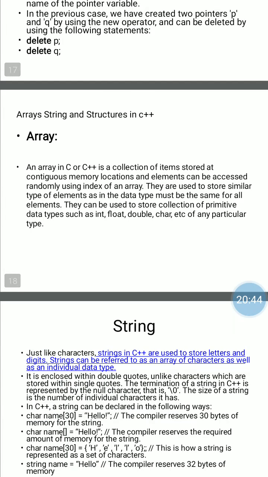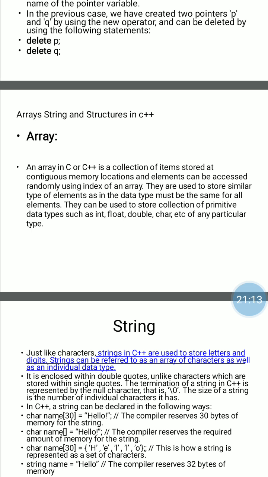Next point is the array. In C or C++, an array is a collection of similar data type elements. If the array is of type integer, then we store only integer values. If the array is of type character, then we store only character values.